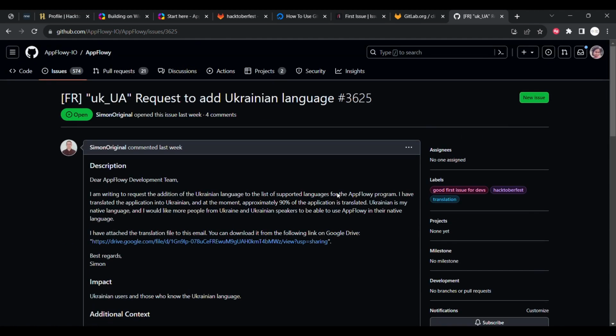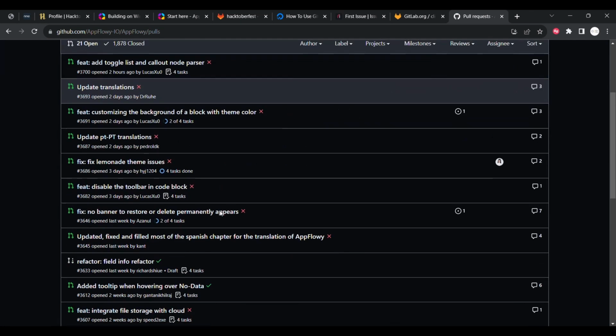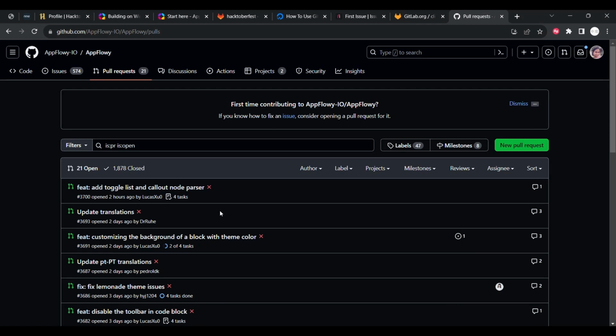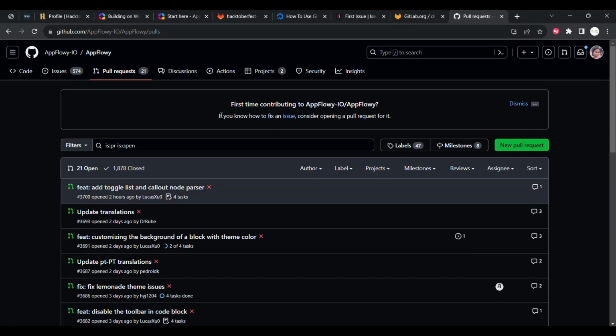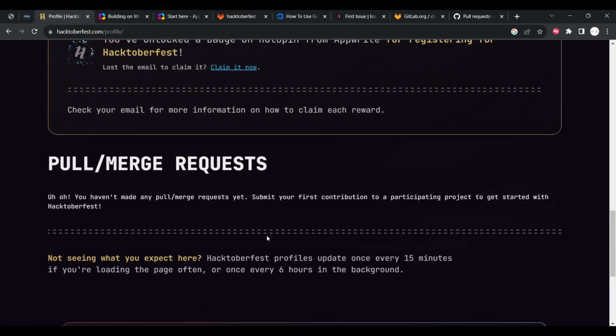That's cool. After giving a pull request, make sure that you're following the guidelines. Then, if there is any label related to Hacktoberfest, it will be considered here and it will be visible in your main Hacktoberfest profile.